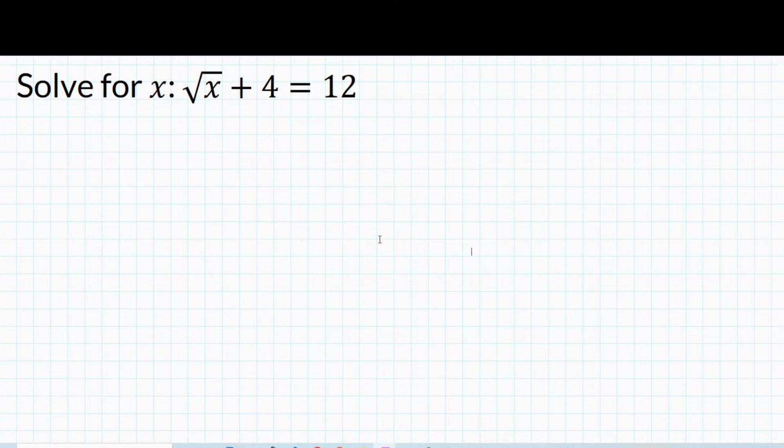All right, we're going to solve for x. This actually came out of our SAT exam. The square root of x plus 4 is equal to 12. What is the value of x? So what I've tried to do today is bring in some SAT questions, some ACT questions that are relevant to the 8th to 12th grade classes.